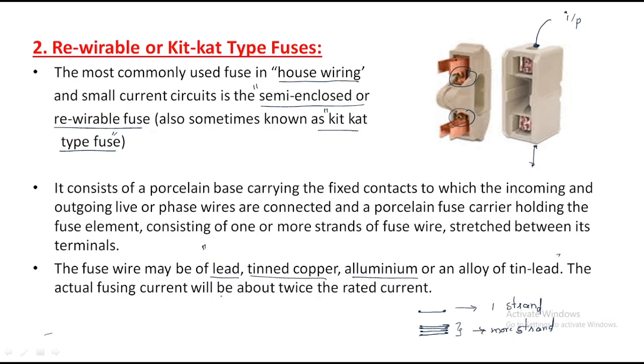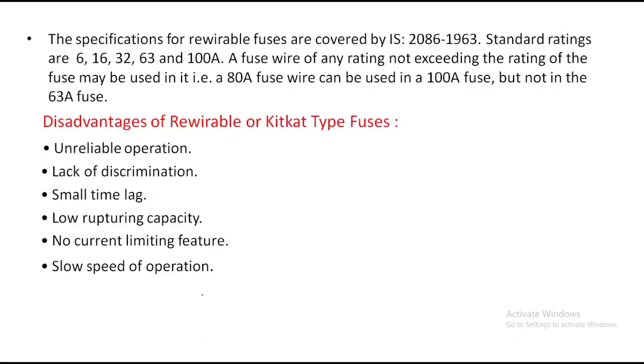The actual fusing current is generally about twice the rated current. Right. The specifications for rewirable fuses are covered by IS 2086. These are the Indian Standards, this is the code.